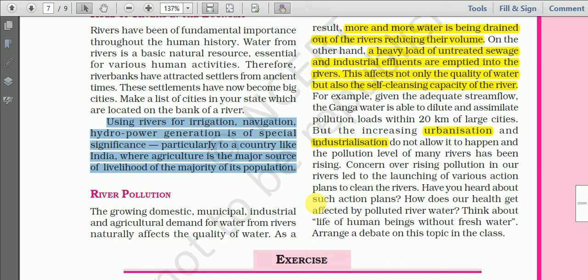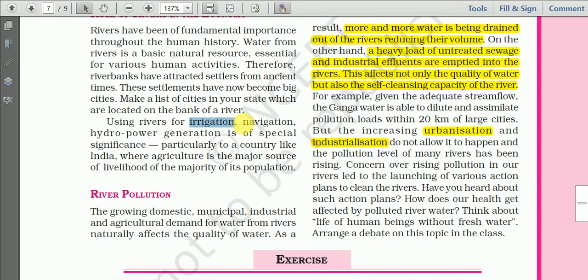Using rivers for irrigation, navigation, and hydropower generation is of special significance to a country like India, where agriculture is the major source of livelihood for the majority of the population. 58% of Indians are cultivators, and we depend on agriculture, and for agriculture we need irrigation. So river water is used for irrigation, number 1 point.